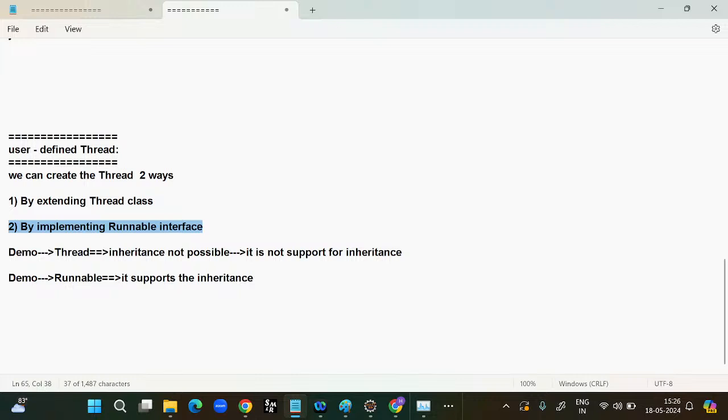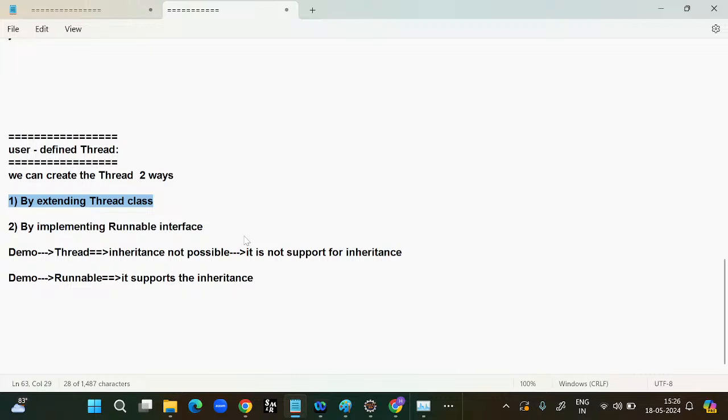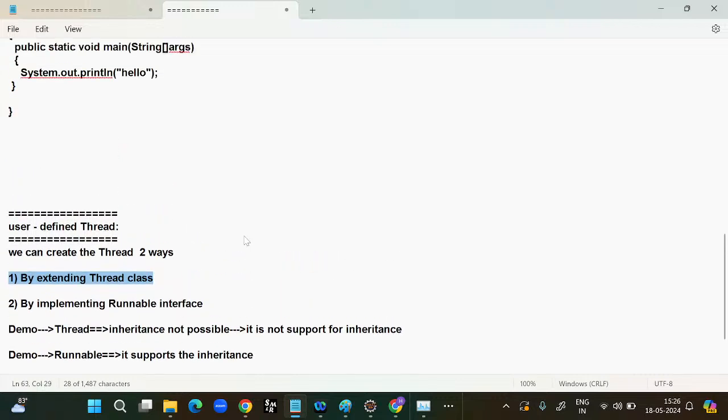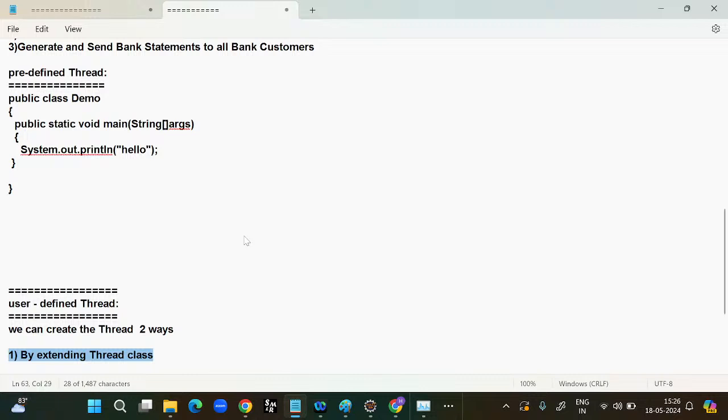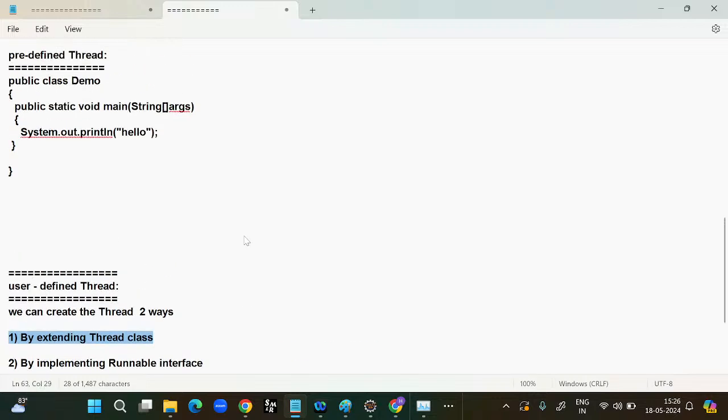From the interview perspective, which one is the recommended? They will compulsorily ask this question. Among those two, the second way is recommended, because it supports inheritance. The first approach is not recommended. We should be aware of what a predefined thread is and what a user defined thread is, so please go through it.